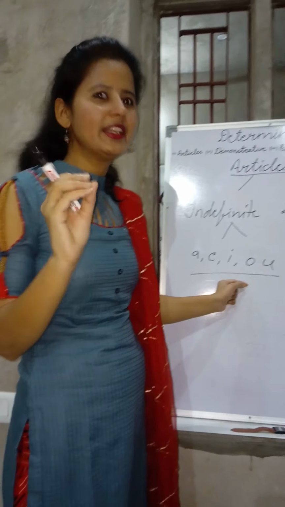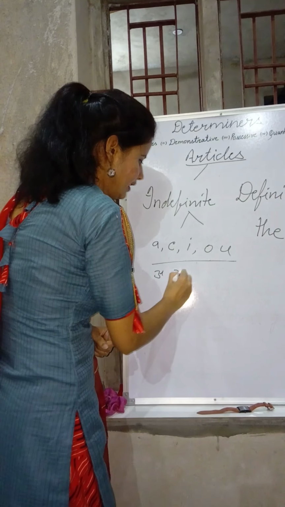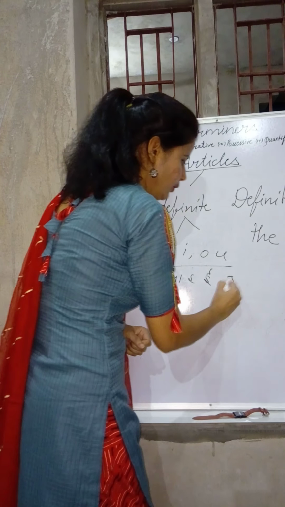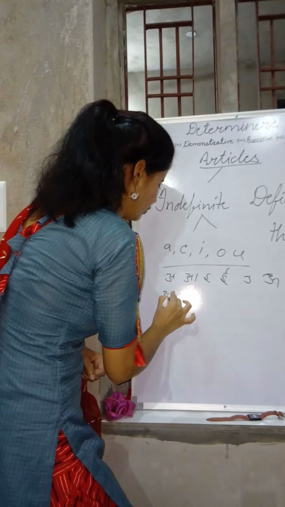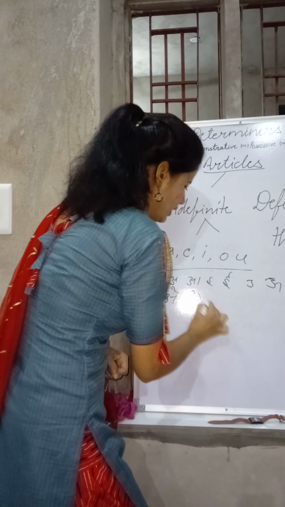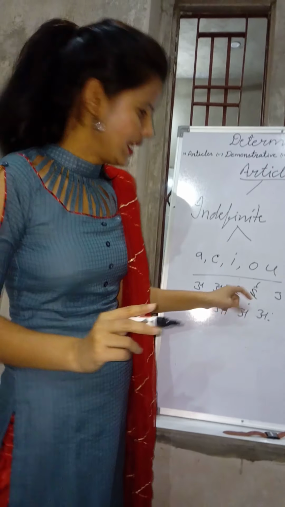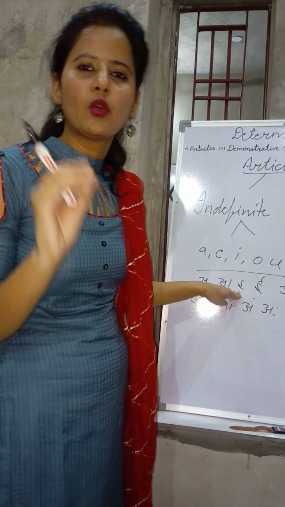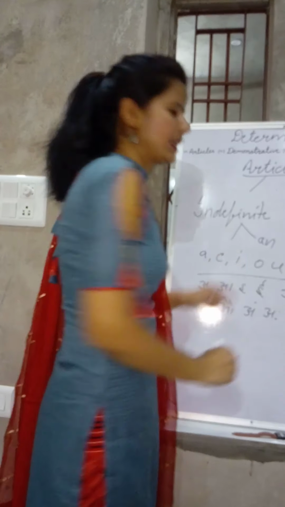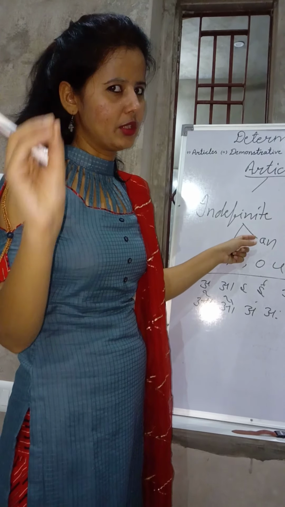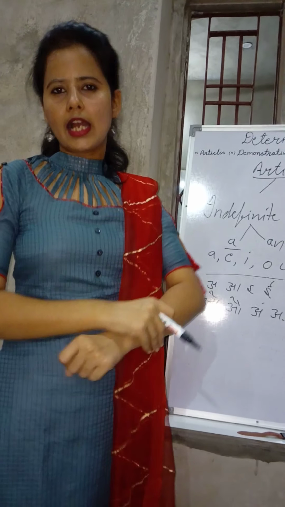You know the Hindi vowel sounds, you need to know them here, like A, E, U, A, I, O, and these are the vowel sounds. Look, if a word begins with these vowel sounds, then you have to use an. And if the word begins with a consonant sound, then you have to use a.